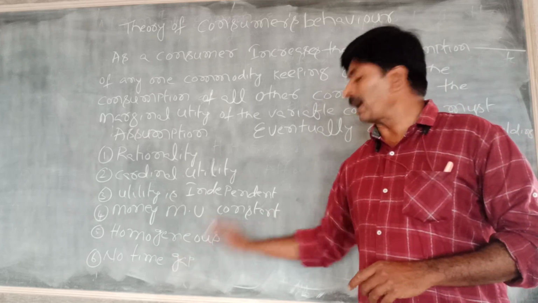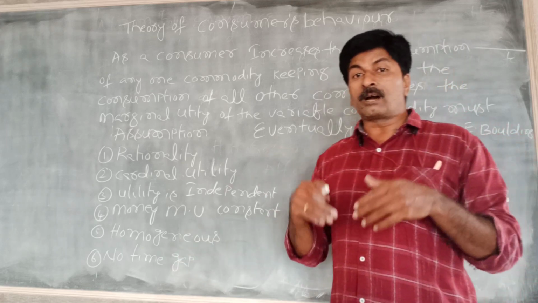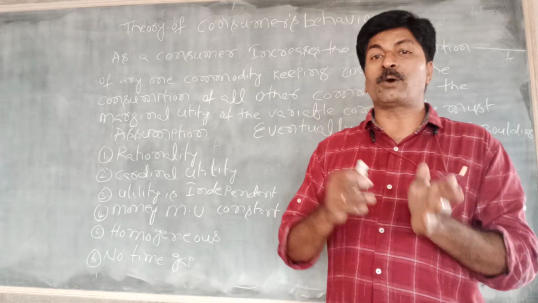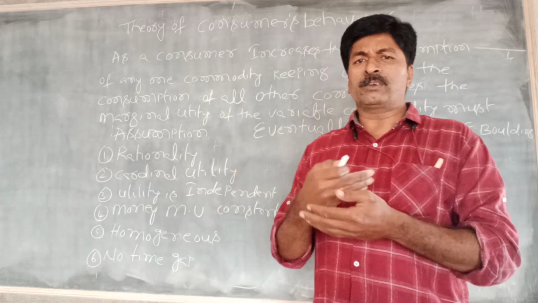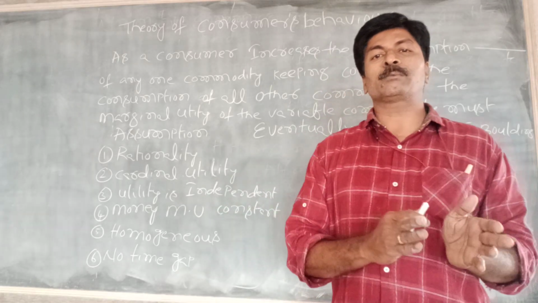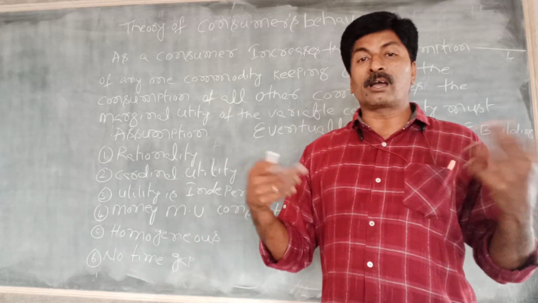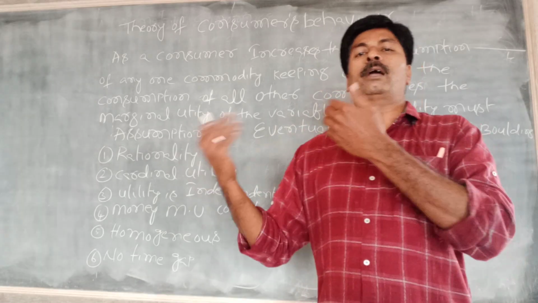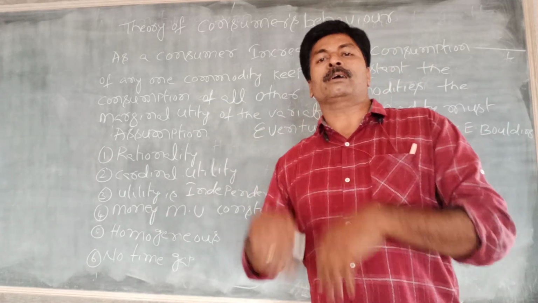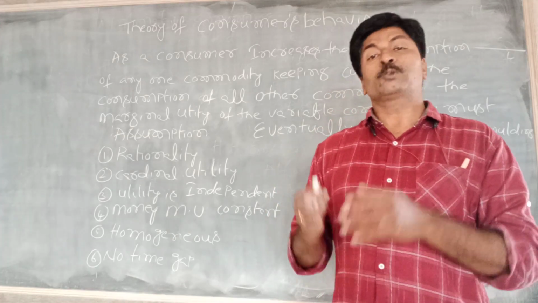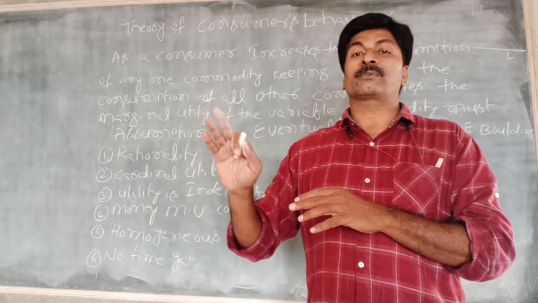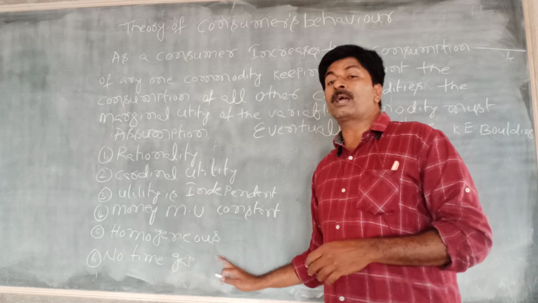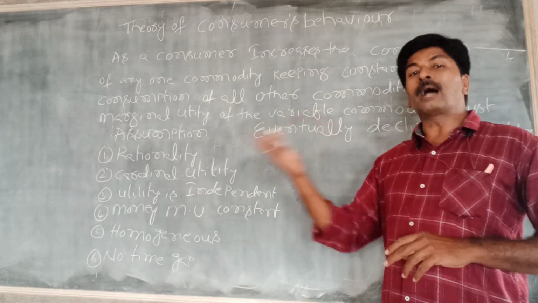So next one is no time gap. For the explanation of this law of diminishing marginal utility, there is no time gap between the consumption of one commodity and another. For example, when we maintain a long gap between one consumption and another, we can't express the law of diminishing marginal utility. For example, now I consume one apple. After 1 minute again I consume another apple. After 1 minute again I consume one apple. In this situation I can easily explain how much utility is derived from the first apple, second apple, third apple. So that means no time gap between the consumption of one commodity and other commodities.